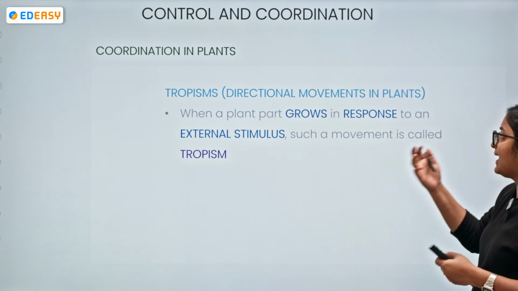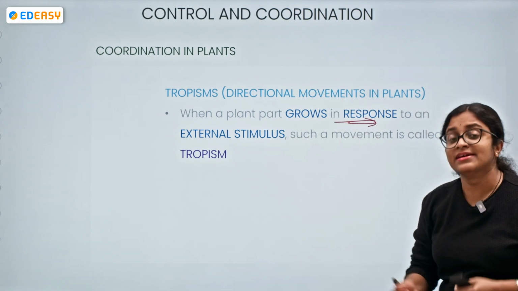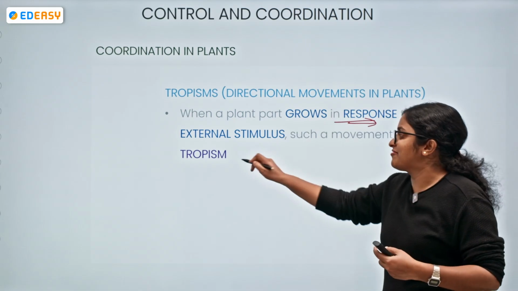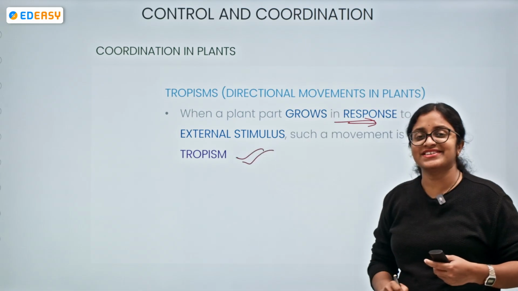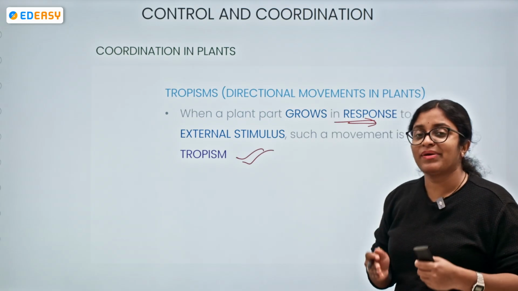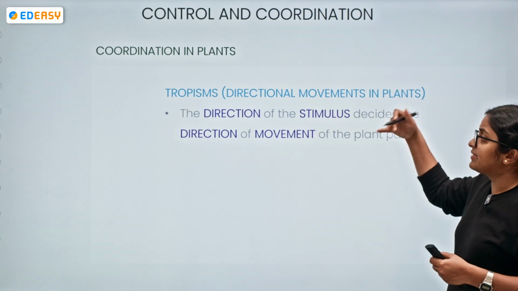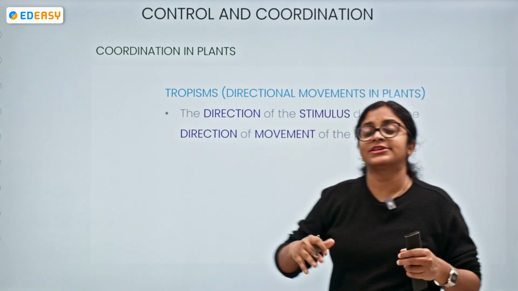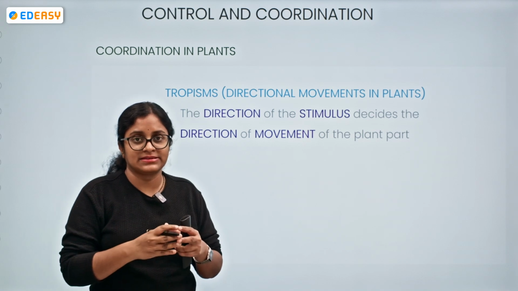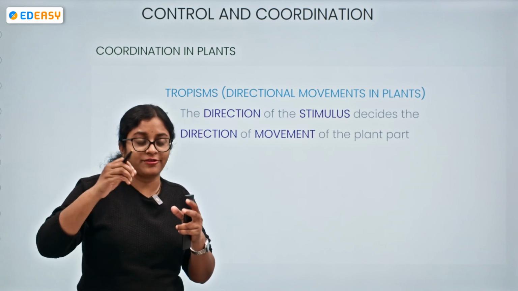When a plant part is growing with respect to an external stimulus, we call such movement tropisms, or tropic movement. Since they are directional movements of the plant, the direction of the stimulus decides the direction of movement of the plant.